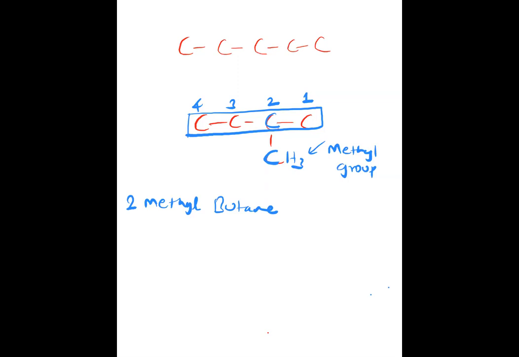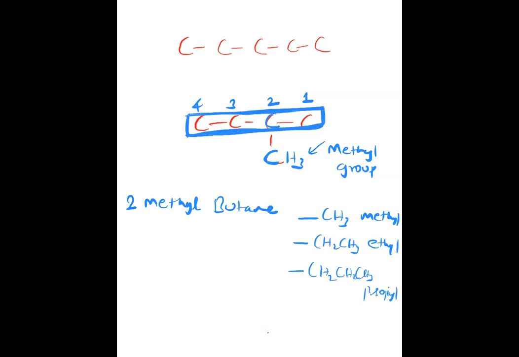You know there are different groups. One is called the methyl group. This is called the ethyl group. This is called the propyl group. These are the kinds of attachments. We can attach anywhere to this 4 carbon compound; this is an attachment.